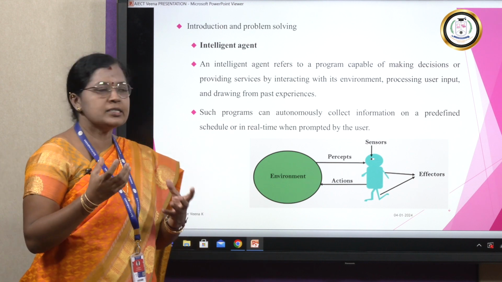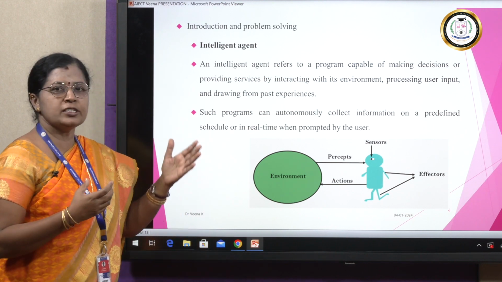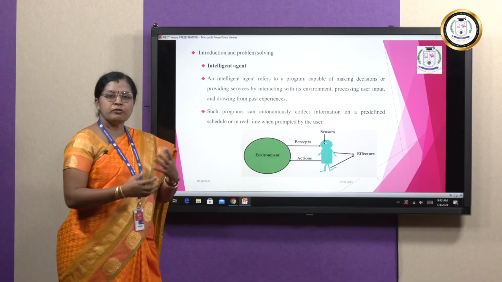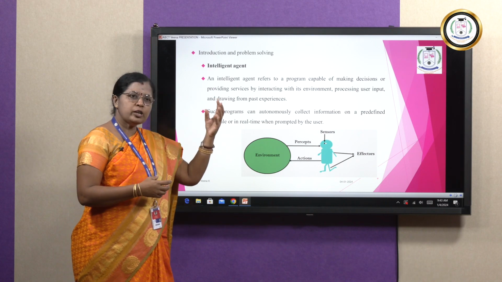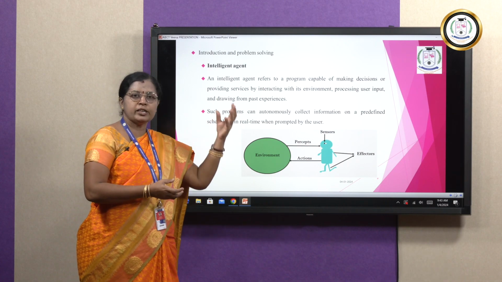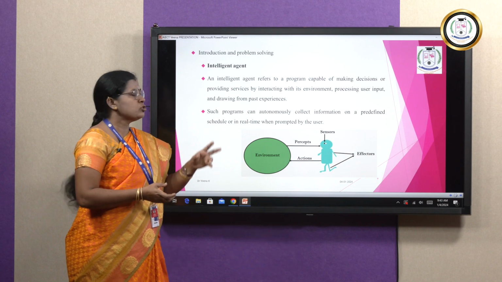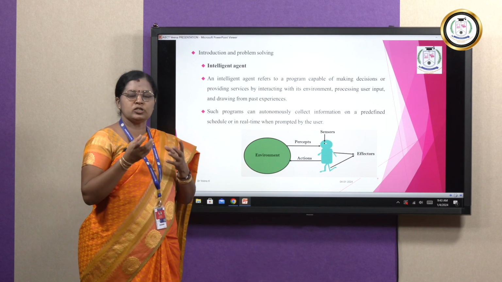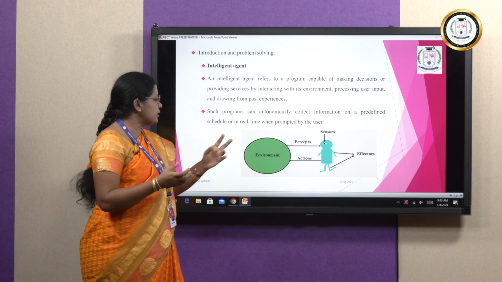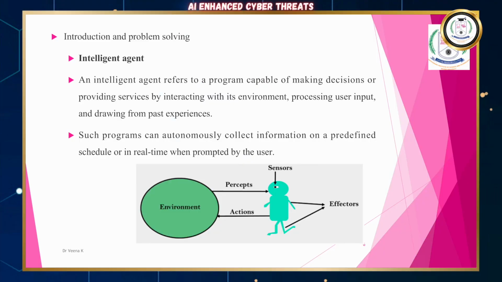So who is going to make the analysis? This intelligent agent will be making the analysis. After making the analysis, for that input, what should be the output? That has to be decided. After analyzing what output has to be given, that output has to be given in the environment, in the form of actions.